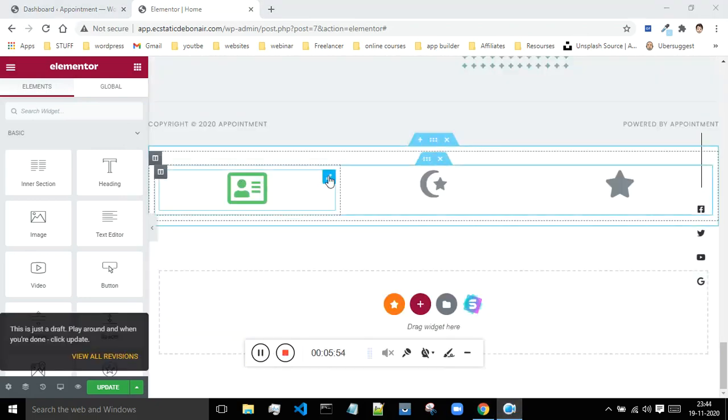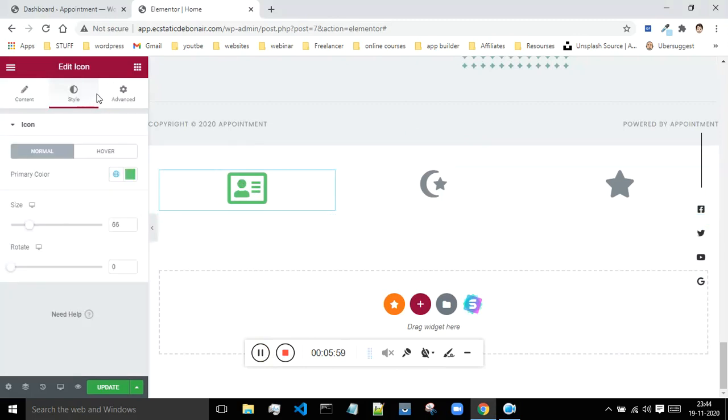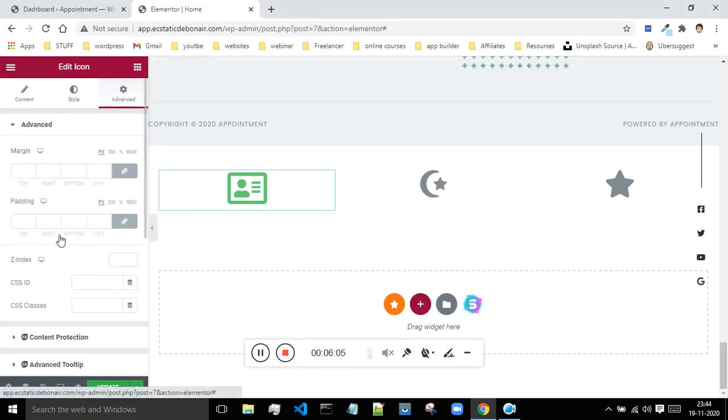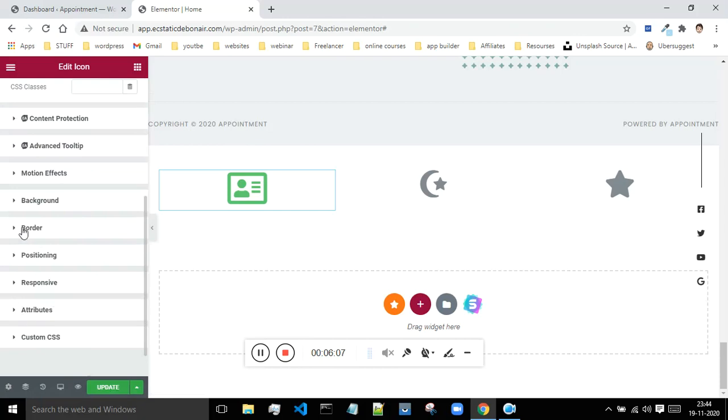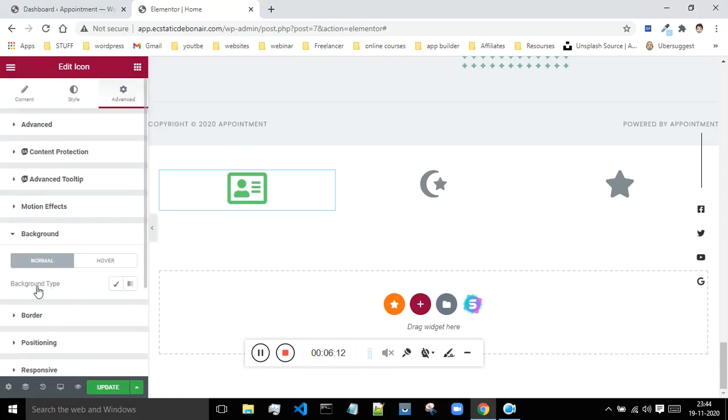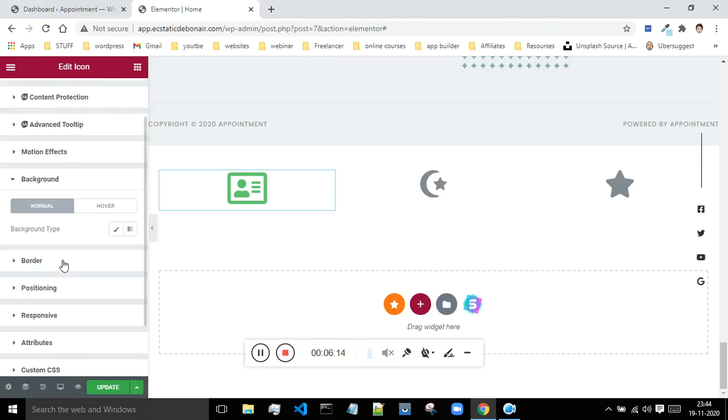Okay, so just click on this pencil icon over here, and just go to the advanced. I just hope there is an option over here, background. Okay, so this is that option, background. Over here you just have to change the color, background type. Click on classic,